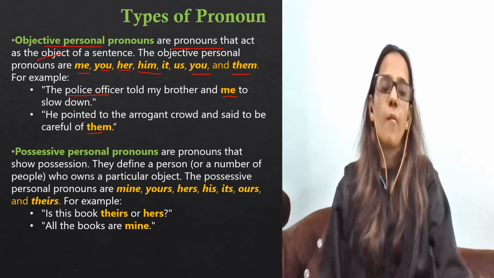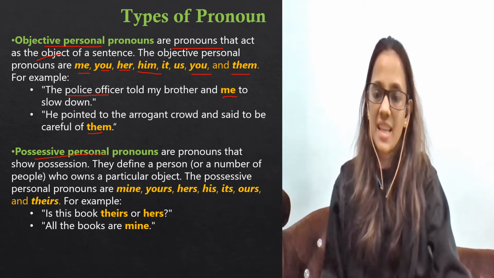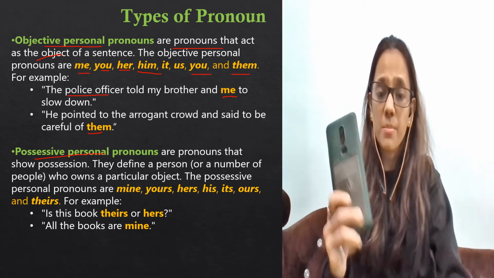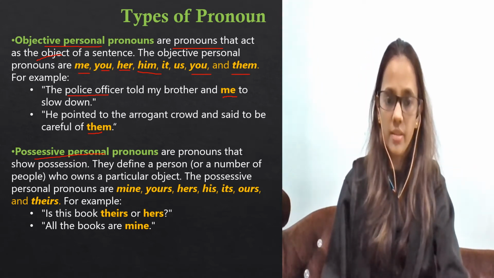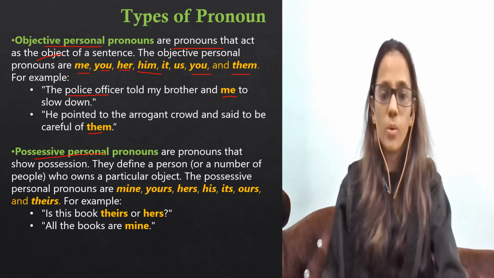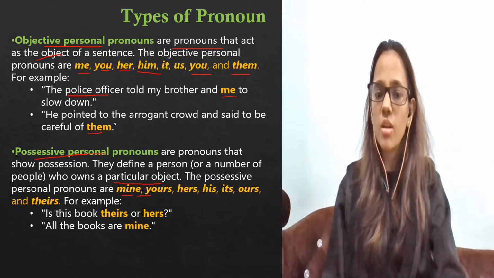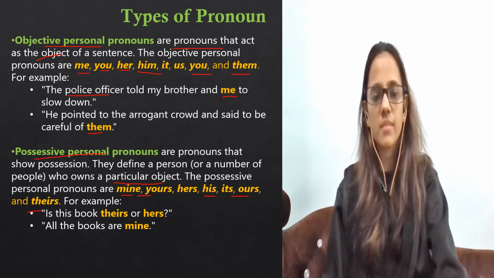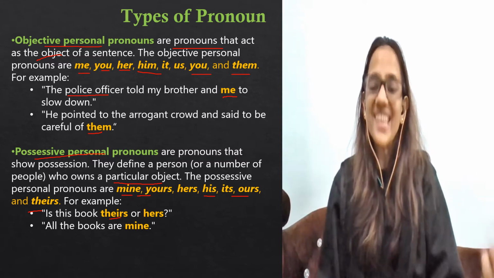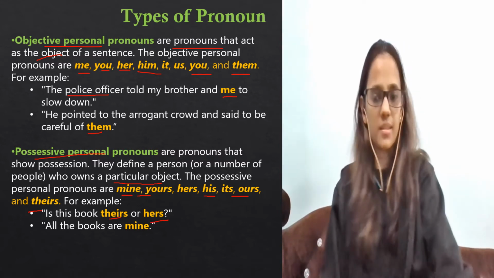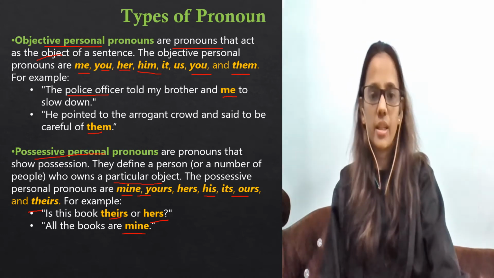Okay, now what is a possessive personal pronoun? It is nothing but when you are showing possession. For example, this book is mine, this phone is mine, so I'm showing possession. They define a person or a number of people who own a particular object. The possessive personal pronouns are mine, yours, hers, its, ours and theirs. Example: is this book theirs or hers? So whose possession is it? That is known as a possessive pronoun. All the books are mine, possessive pronoun. Okay, now let's move further.